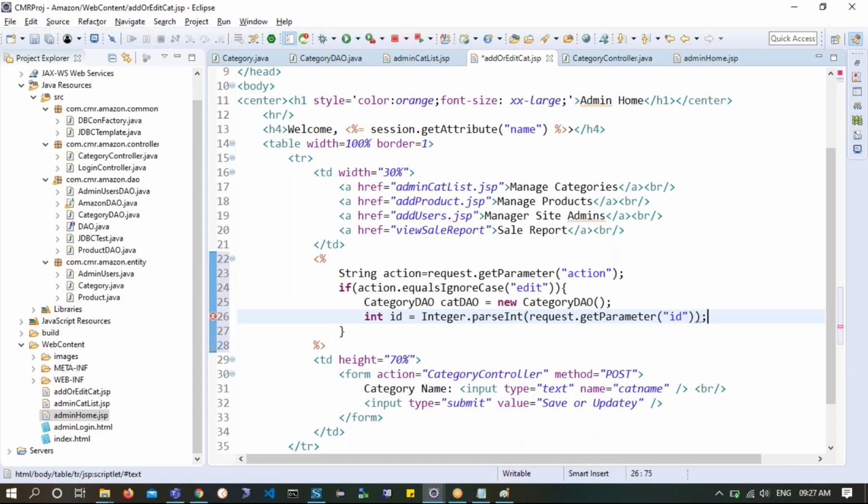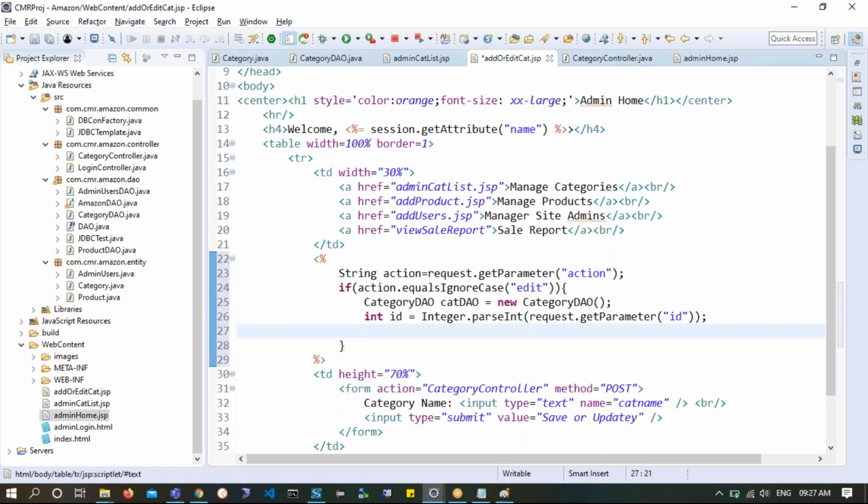So I have read the ID and I'll have to pass this ID to whom? CatDAO.get(ID). This fellow returns me one object. So I will say Category cat is equal to... okay. So this category I will probably be using over here, so I will try to use this category declaration on the top, above this if condition.